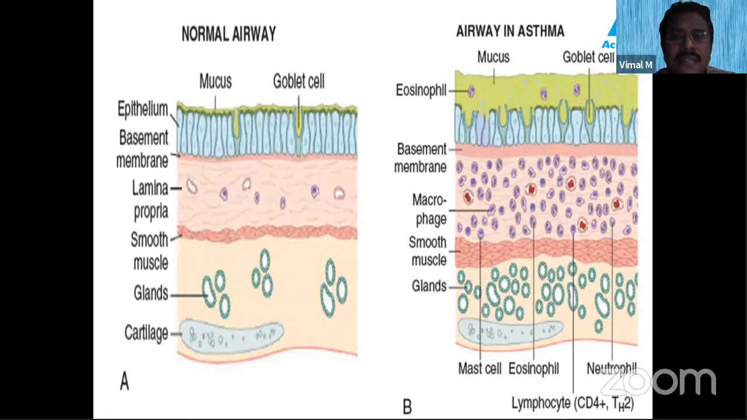And what happens in intrinsic asthma? In intrinsic asthma, there is no such genetic predisposition, and actually there is no family history. But the patient is sensitive to things like aspirin and exercise, as in exercise-induced asthma and aspirin-induced asthma. Such kinds of asthma are called intrinsic asthma.